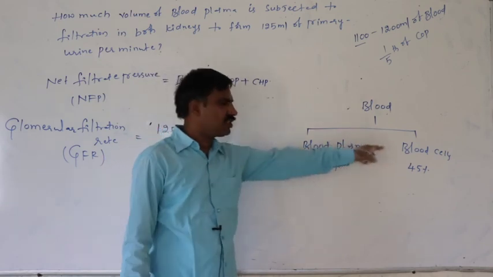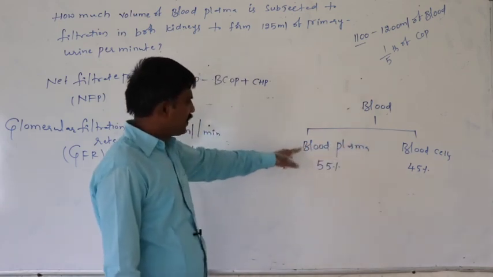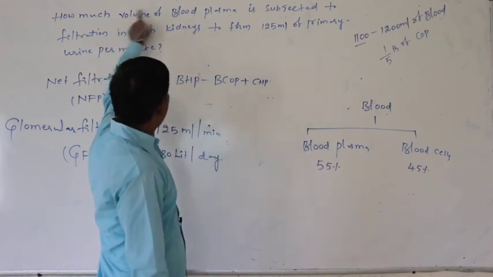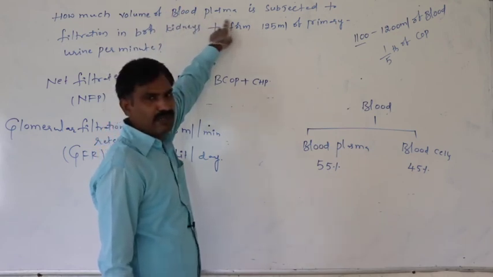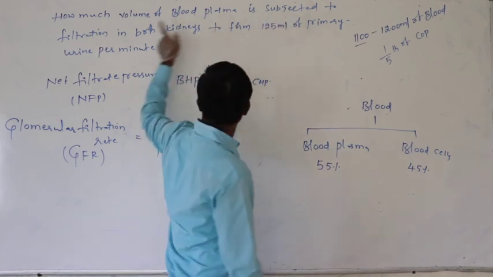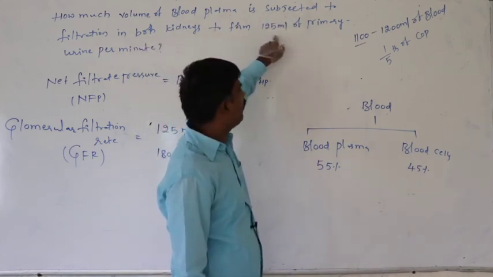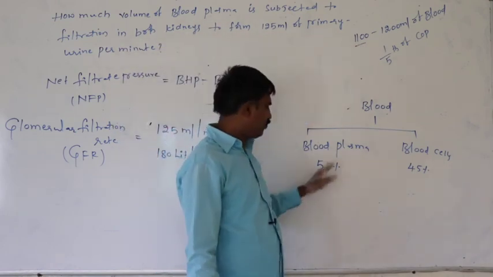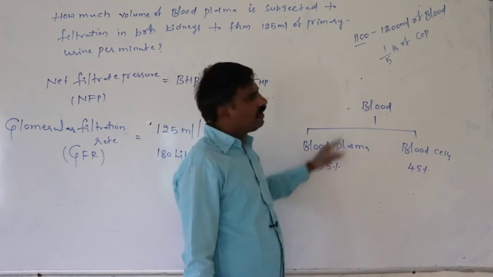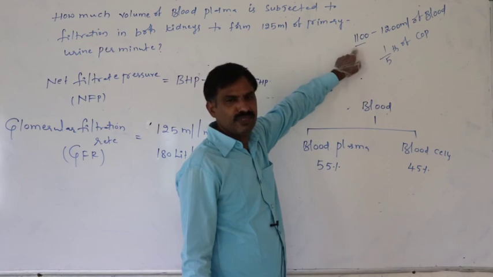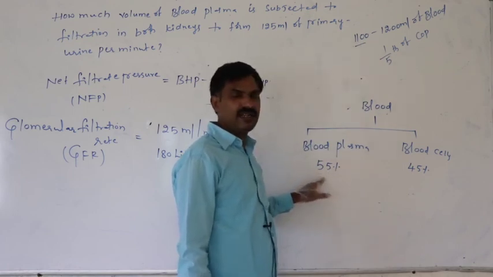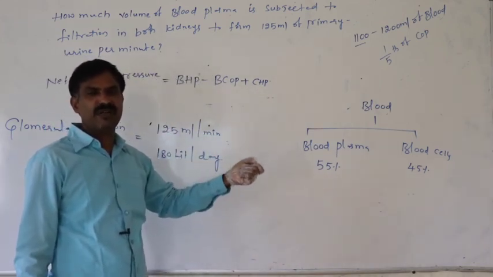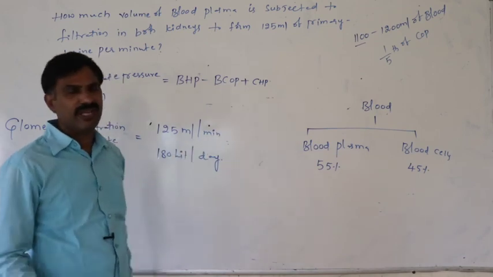Only blood plasma, not the blood cells. So to calculate the volume of blood plasma, we have to take 55% of the total blood volume. That value is the blood plasma volume that is subjected to filtration.